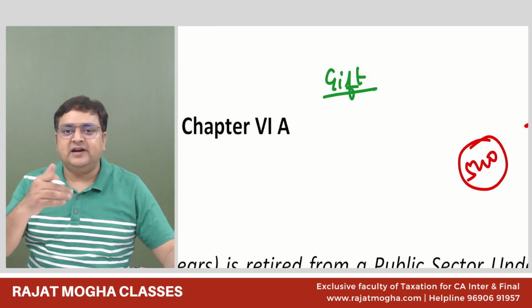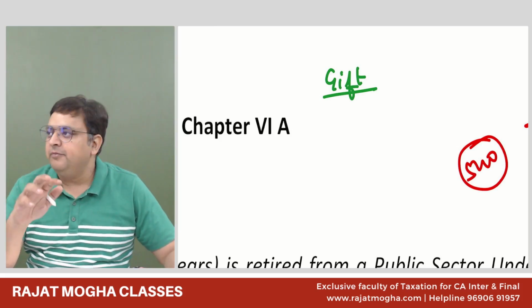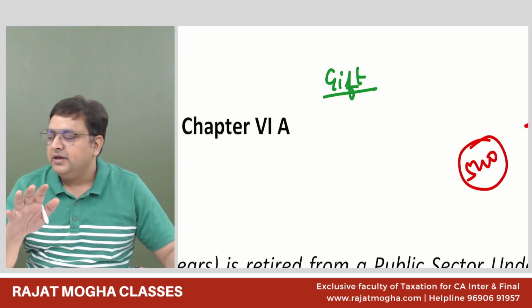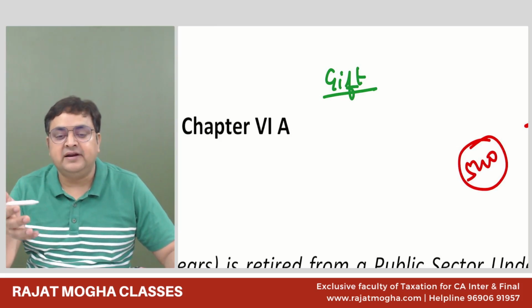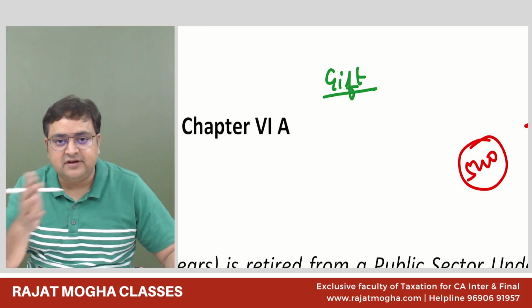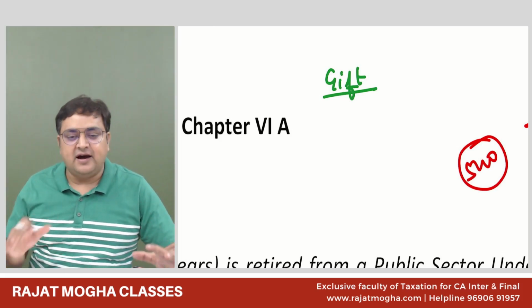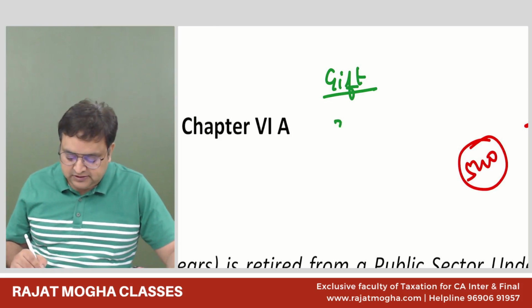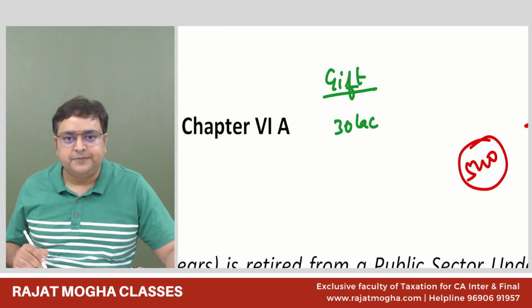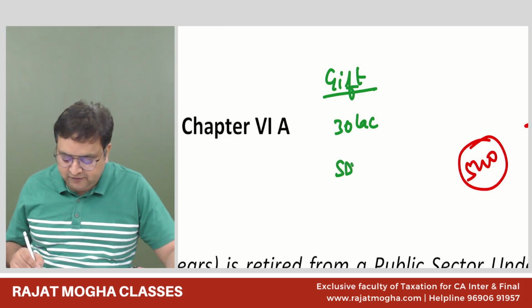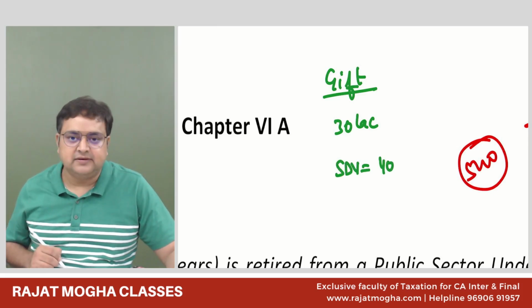Whenever you purchase at a lesser price, it will become your IFOS. If you purchase any capital asset at a lesser price, converting black money into white, I told you. So let's say you purchase a house of 30 lakh rupees, and the stamp duty value of this house is 40 lakh.